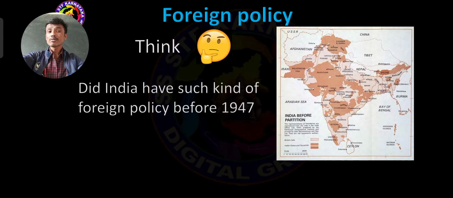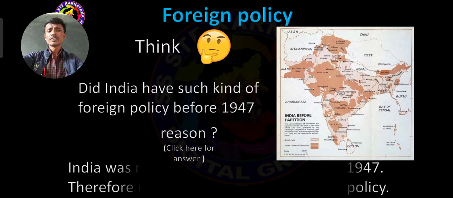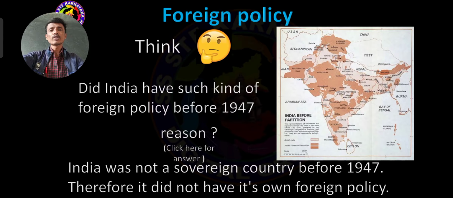So did India have such kind of foreign policy before 1947? No. Why? The reason is very essential. See here, India was not a sovereign country before 1947. It means it did not have supreme power, it was not independent. Before 1947, the Britishers controlled India. That is why it did not have its own foreign policy. But after 1947, India implemented its own foreign policy.